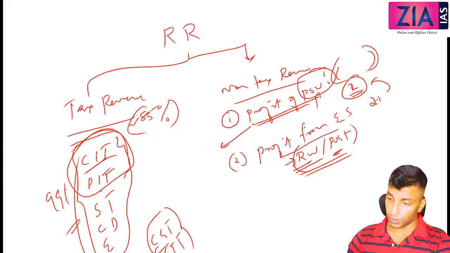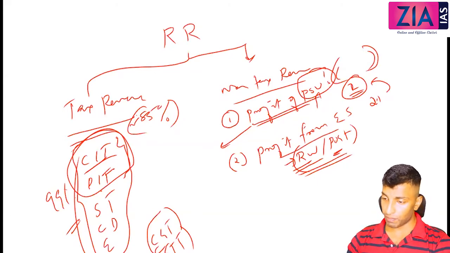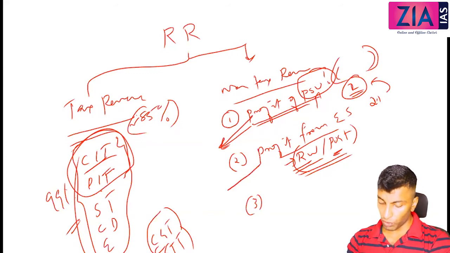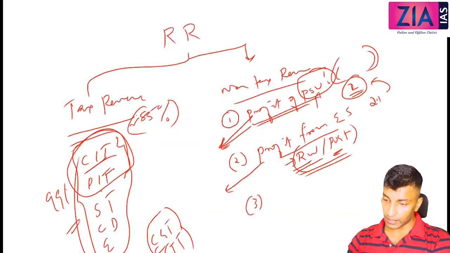Okay, so profit of PSUs, profit from economic services. Then you can write, these are now small amounts only. So this is non-departmental, right? This is departmental undertaking. Now the third one, profit from social services.